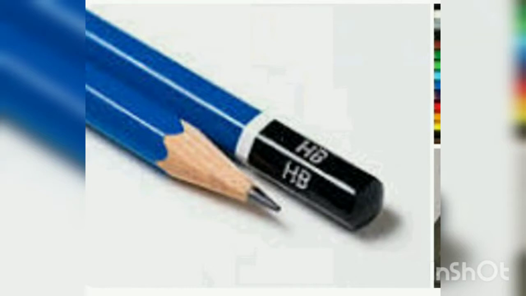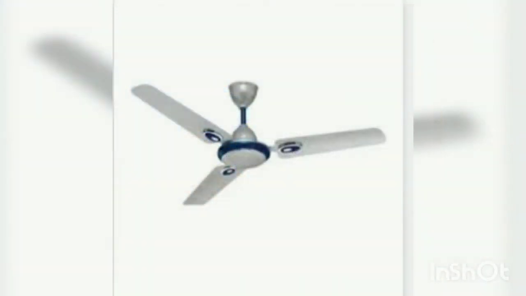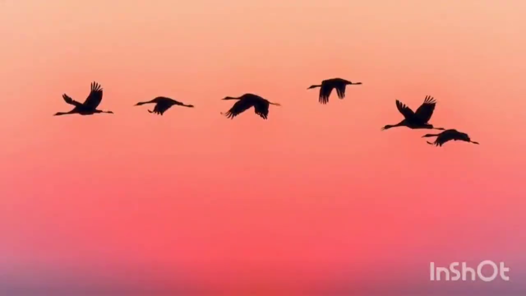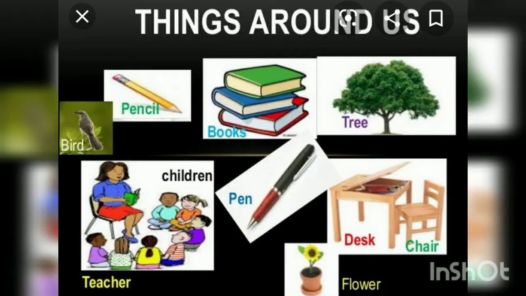Students, as you look around, you see so many things like books, pencils, table, chair, fan, potted plants, birds, children, etc. In the previous class, you have learnt all these things can be grouped as living things and non-living things.